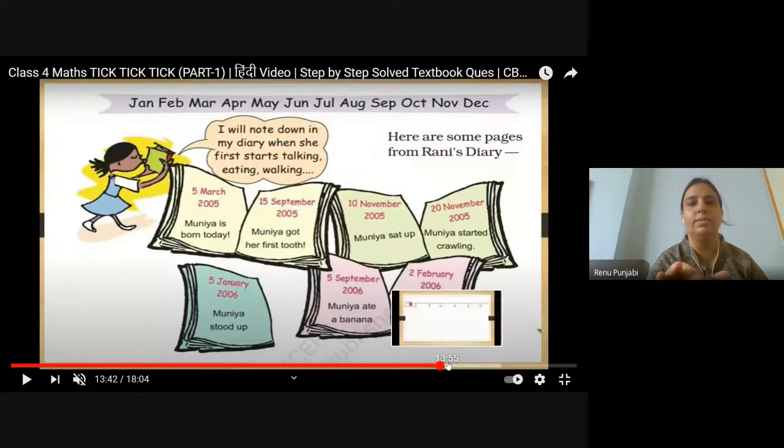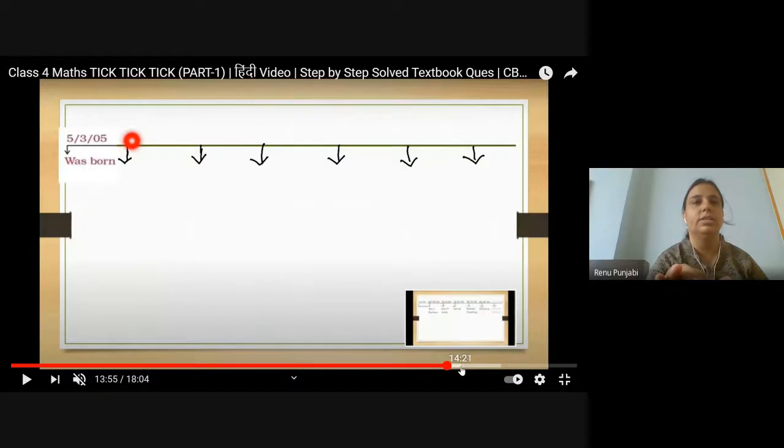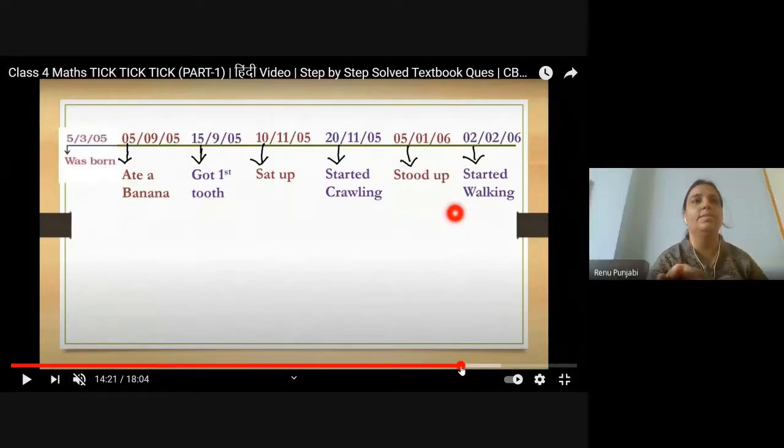No, then this will be a little wrong. Ma'am, it will be last. Yes, it will be last. The first banana will maybe be last. Maybe the year is written wrong in this.